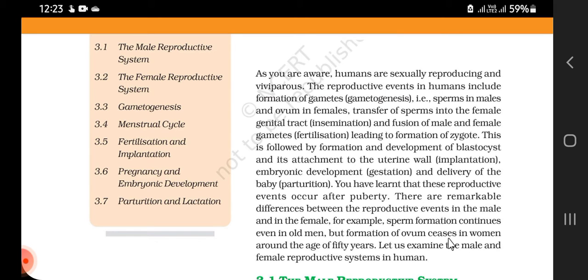Ceases means stops. The ovum formation in the female stops after the age of 50 years, and this is when the menstrual cycle also stops, which is known as menopause.